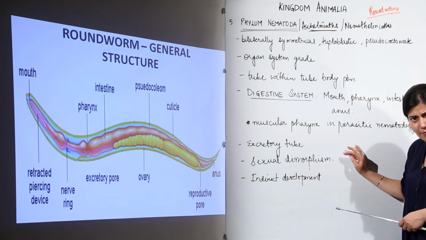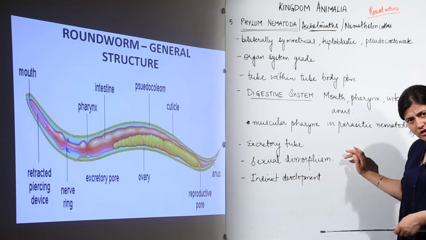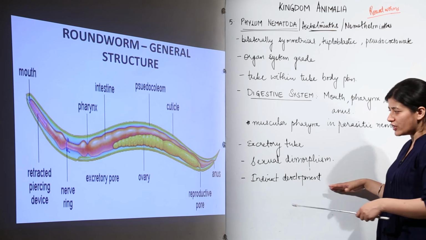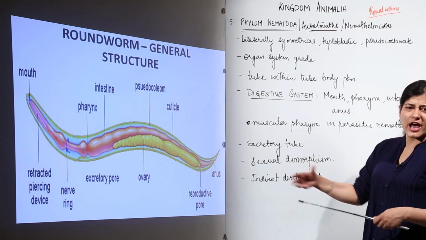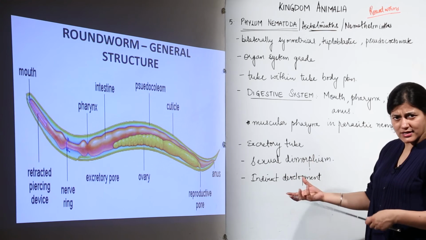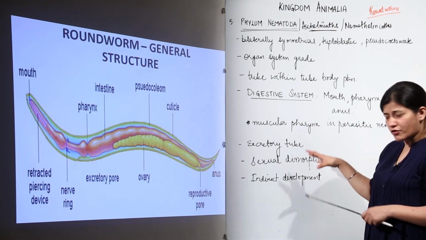the sexes would be separate. There is sexual reproduction that takes place. There are gametes which are formed, as you can see over here. They do not have to resort to asexual reproduction. It's better that they go for sexual reproduction.